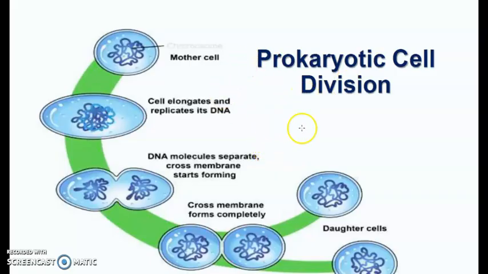You can see the schematic representation of the prokaryotic cell division here. For the mother cell, the cell elongates and replicates its DNA. The DNA molecules separate, a cross membrane starts forming completely, and then finally identical daughter cells are formed.